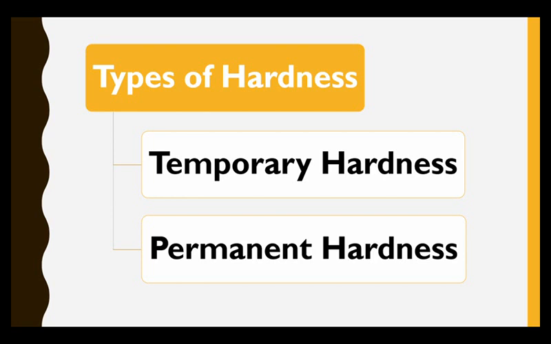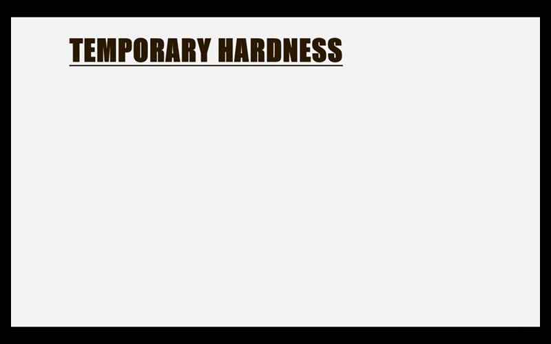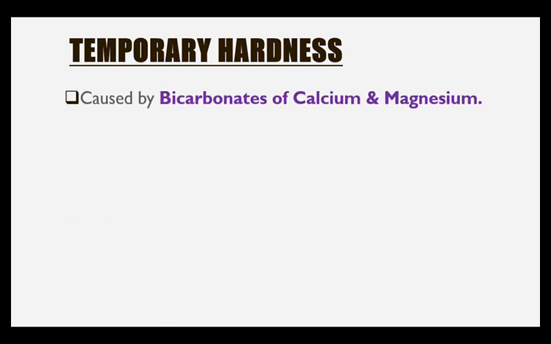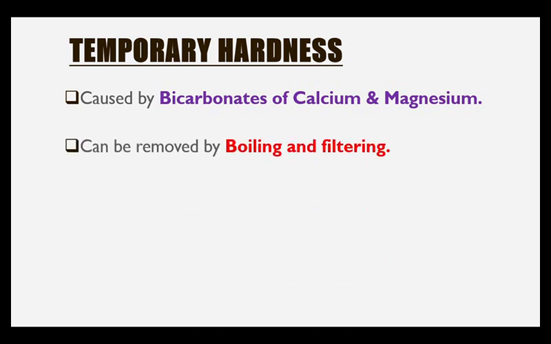Types of hardness. Basically, hardness is of two types: temporary hardness and permanent hardness. Let us discuss one by one. Temporary hardness. Temporary hardness is caused mainly by bicarbonates of calcium and magnesium. As the name suggests, temporary hardness is temporary in nature. It can be removed by boiling and filtering.